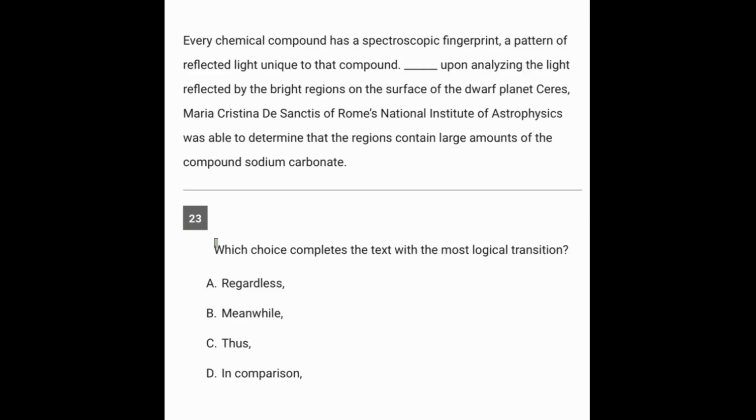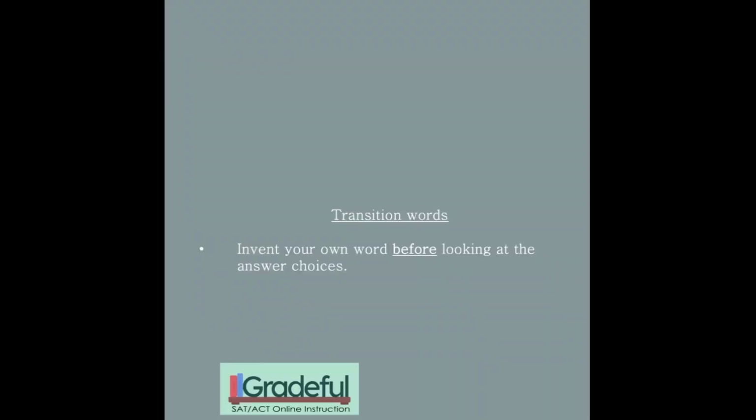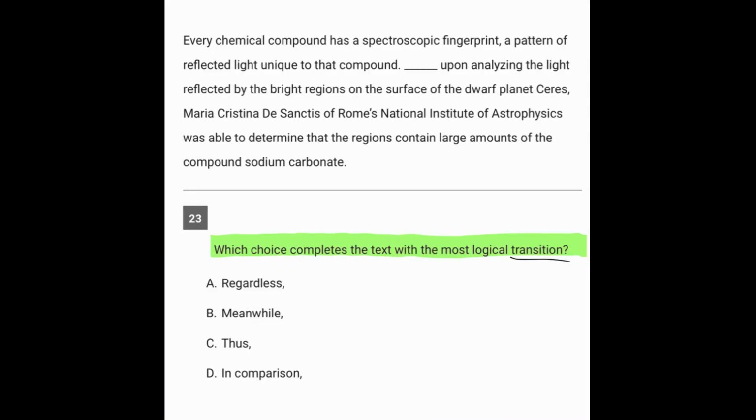Now going to question 23, we always start with the prompt. And the prompt here is asking us for a transition word. And so for transition words, you want to invent your own word before looking at the answer choices. This forces you to more deeply understand what you're reading. So let's try that here.